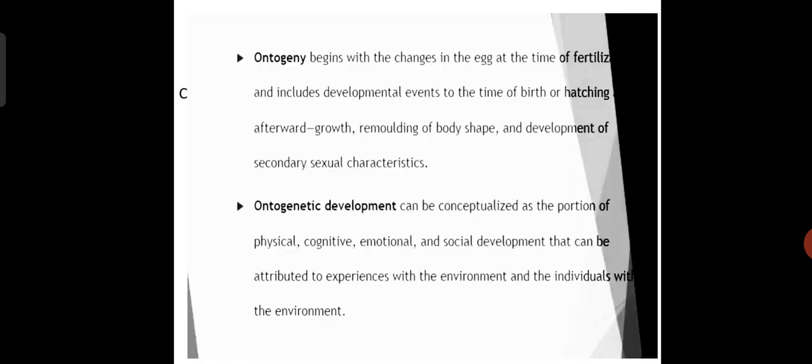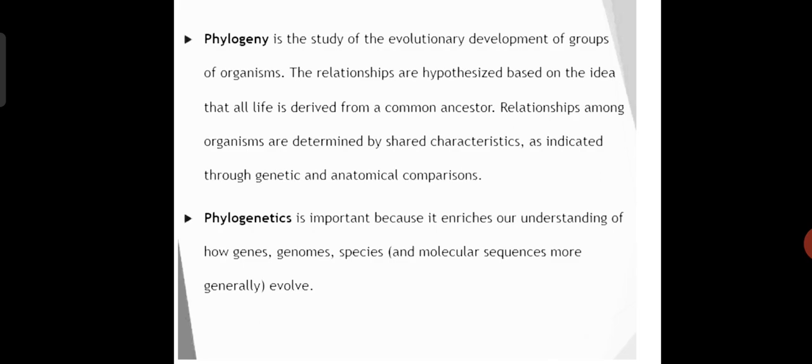Here we start with ontogeny. Ontogeny is the developmental history of an individual from the egg to the adult, called ontogenic development, or simply ontogeny. It starts with fertilization and includes the embryological period, infancy, childhood, adolescence, maturity, and old age. Ontogenic development is the physical, cognitive, emotional, and social development that can be attributed to the experience of individuals with the environment.